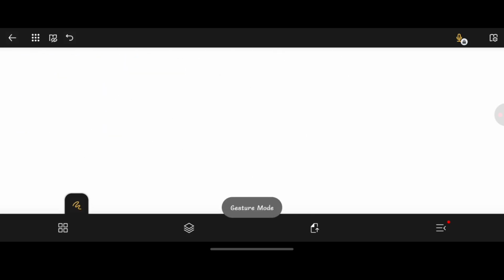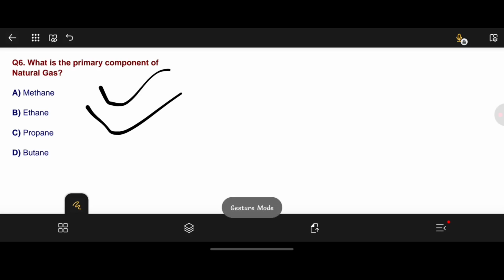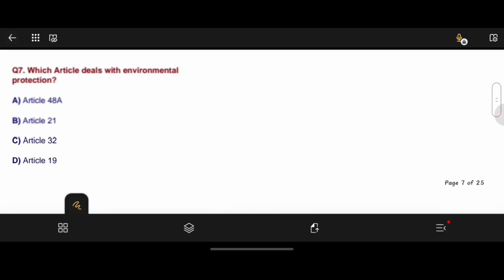Okay, moving to question number 6. What is the primary component of natural gas? Here options are A. Methane, option B. Ethane, option C. Propane, option D. Butane. Here option A is the correct answer, methane. And the second primary component is ethane.